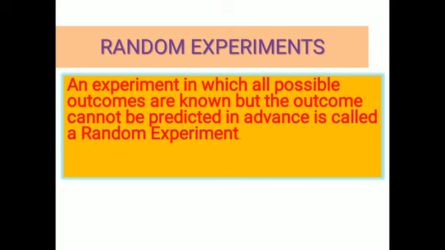Clear? So, some examples of random experiments. One I already told: tossing of a coin. When we toss the coin, we know the possible outcomes: head or tail. We know that either head or tail will come, but we cannot predict it.